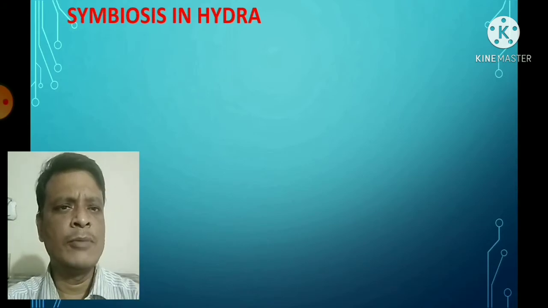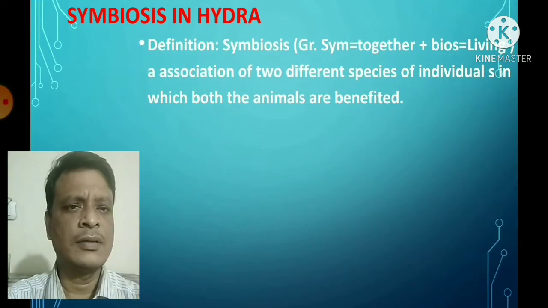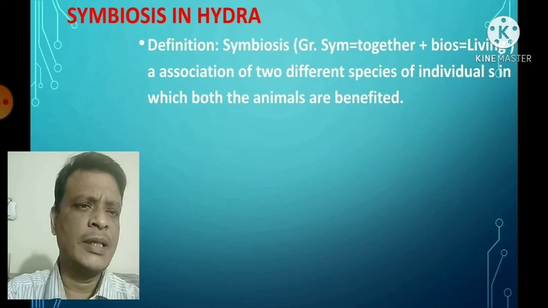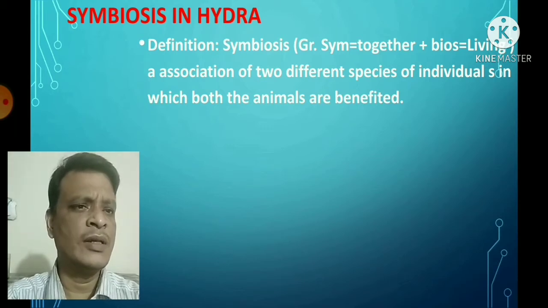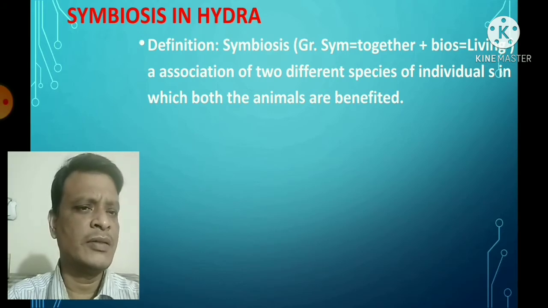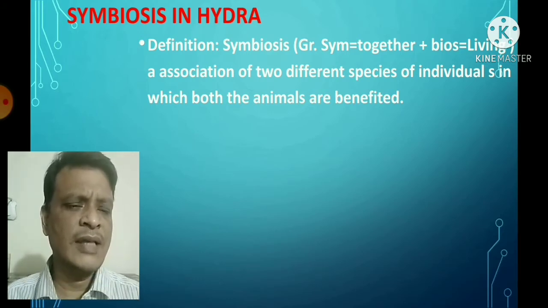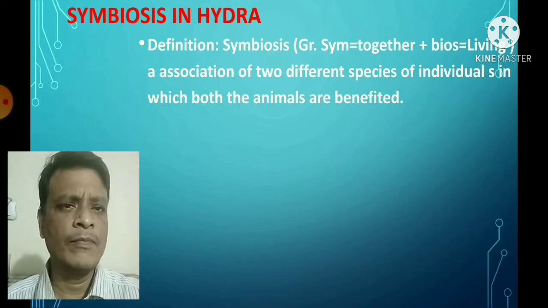Now, first of all, the symbiosis in Hydra. What is symbiosis? Definition: symbiosis comes from the Greek word sym, which means together, and bios means living. So symbiosis is an association of two different species of individuals in which both the animals are benefited. Actually, it's the association of two different species from where both the animals get benefited from each other. Okay.